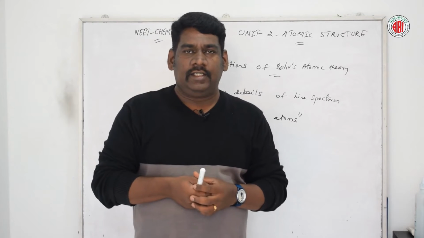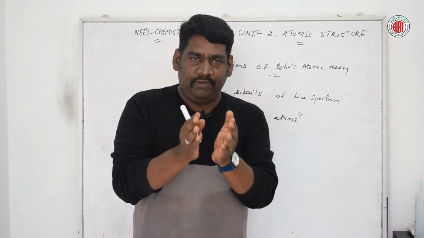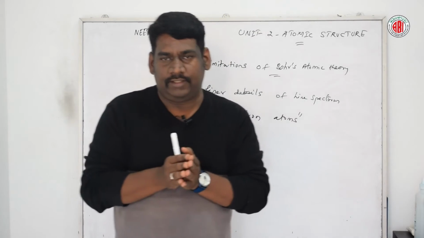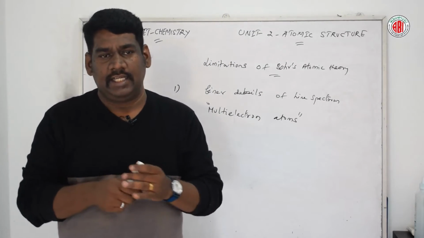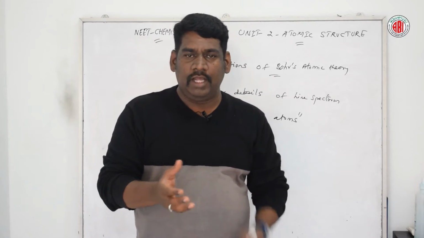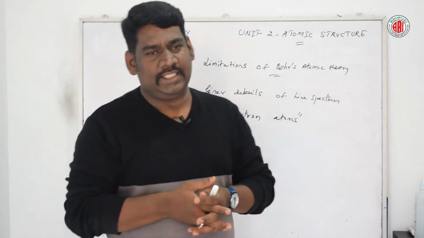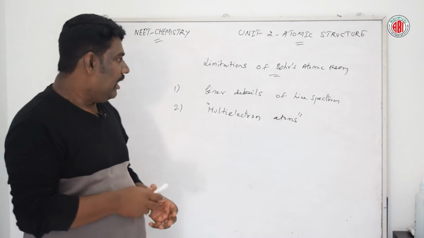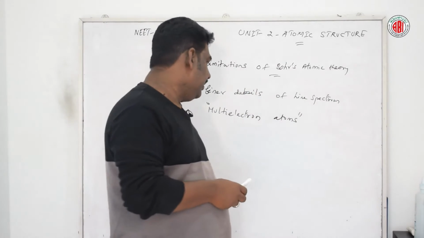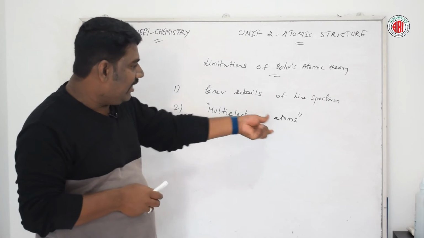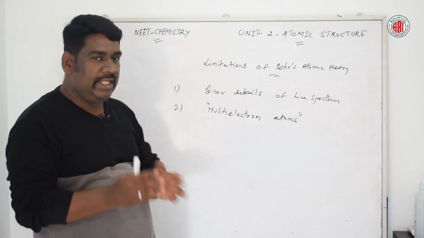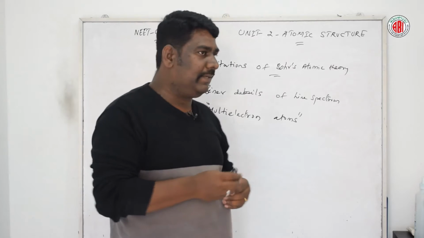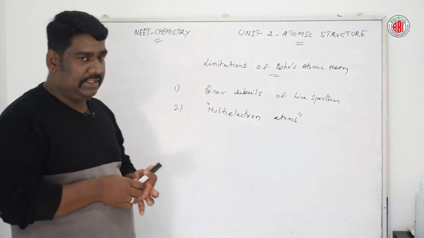But if we use a powerful spectroscope, certain single lines are found to split into a number of very closely related lines, and these lines could not be explained on the basis of Bohr's atomic theory. So multi-electron atoms and their closely related lines could not be explained by Bohr's atomic theory.